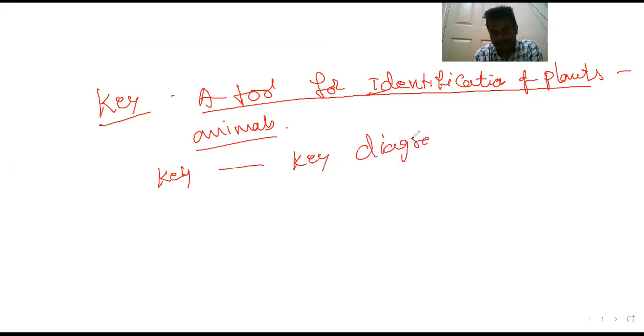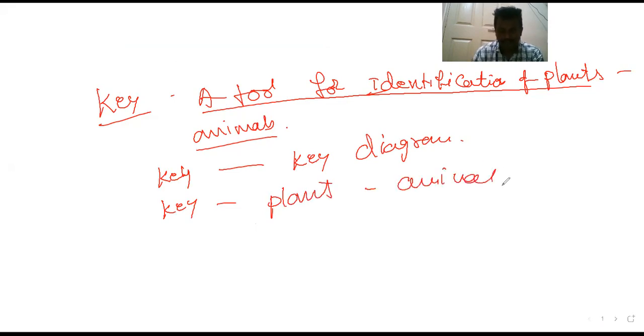A key is a taxonomical aid by which identification of plants and animals can be done based on similarities and differences. A key is prepared by taxonomical scientists to enable others to identify organisms or species they have studied.